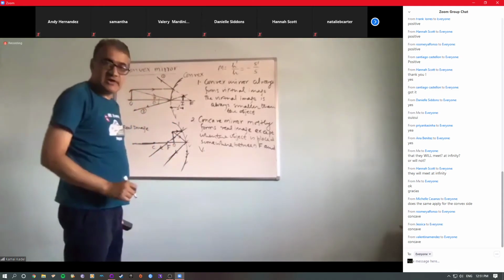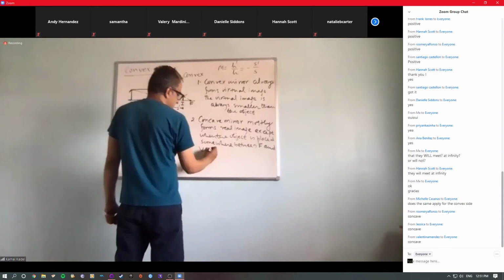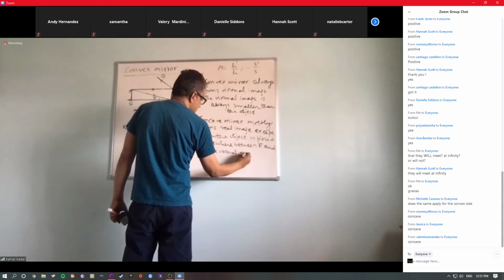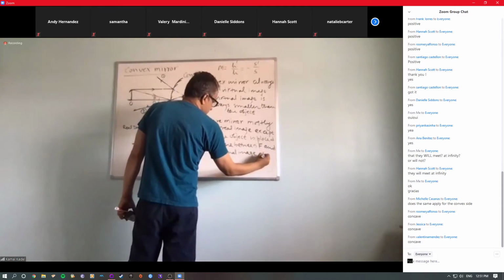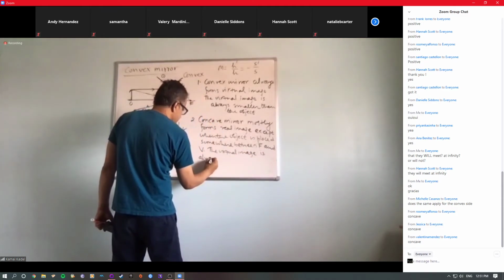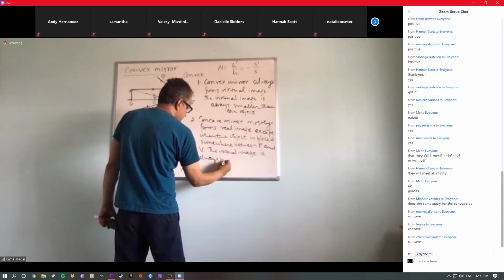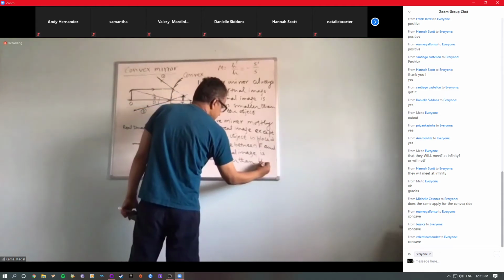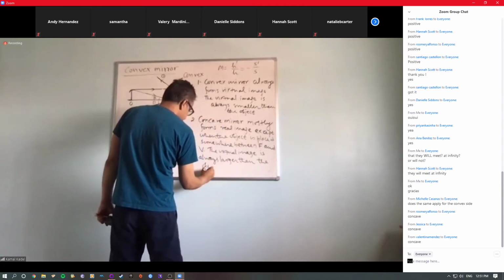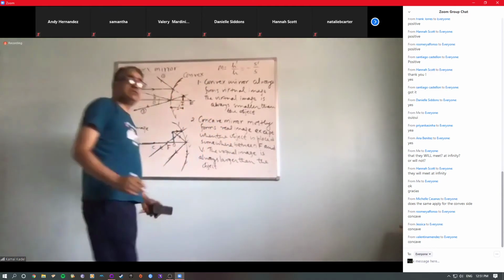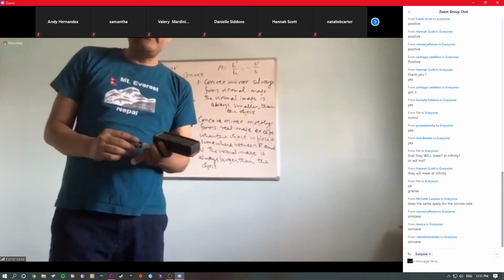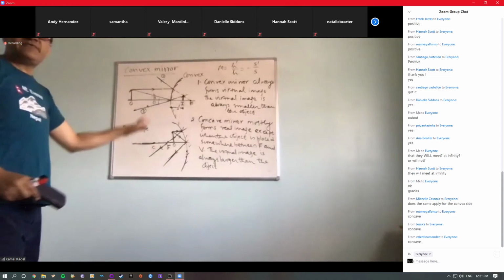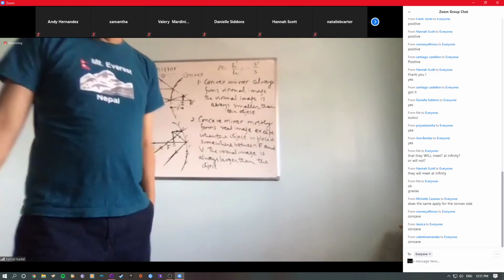You understand this part, right? And this virtual image is always larger than the object. So now this is the way we distinguish between the virtual image formed by a convex mirror and a concave mirror. Good. These are very important concepts that we learned today, right?